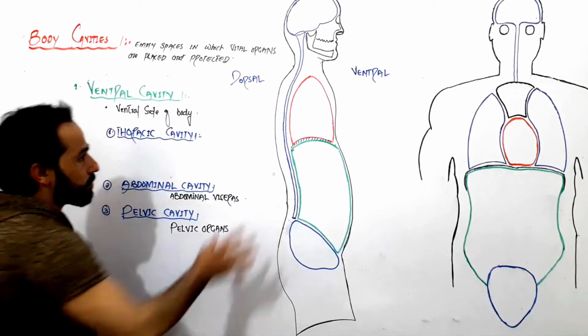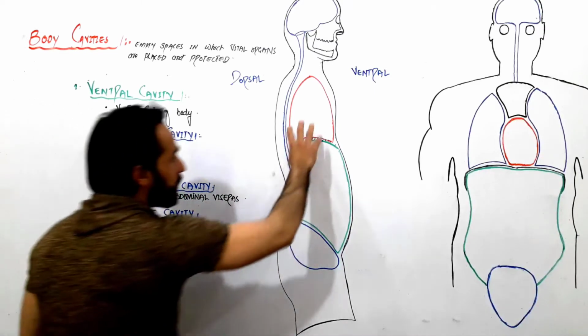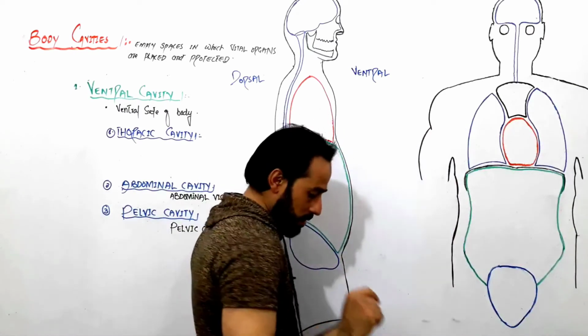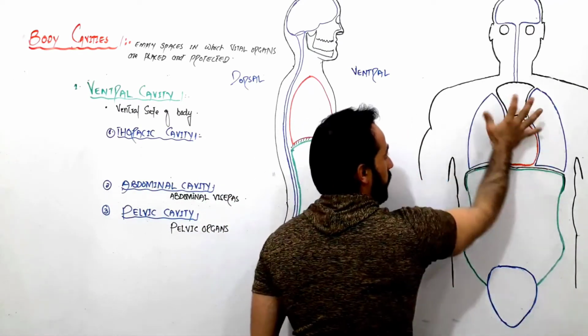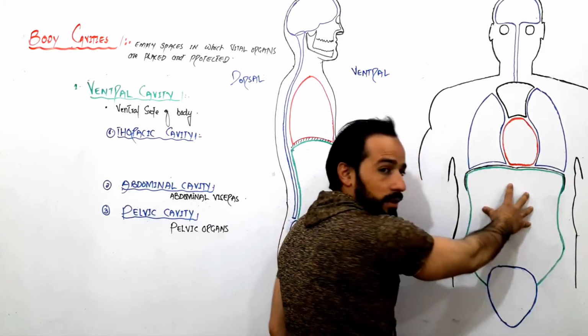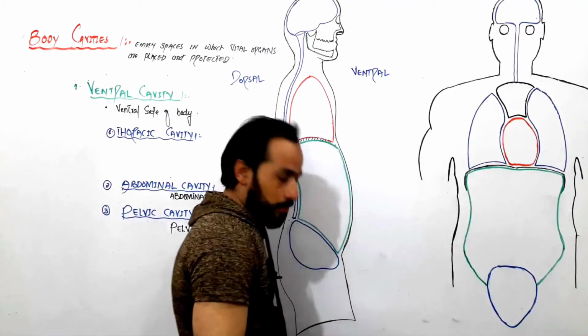This shows the lateral view. Now let's see this in the anterior view. This is our diaphragm. Above the diaphragm we have the thoracic cavity, below the diaphragm the abdominal cavity, and below the abdominal cavity the pelvic cavity.